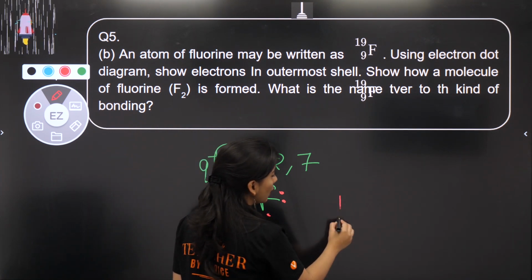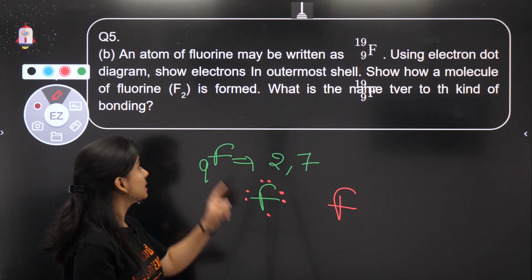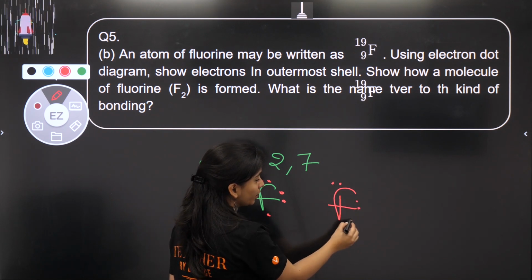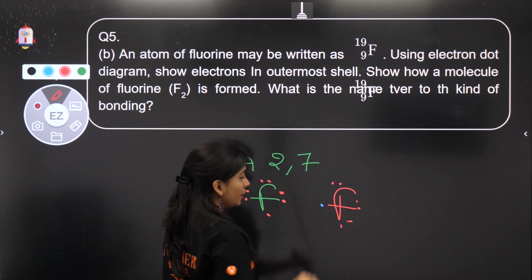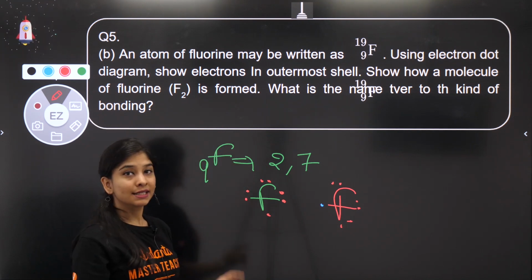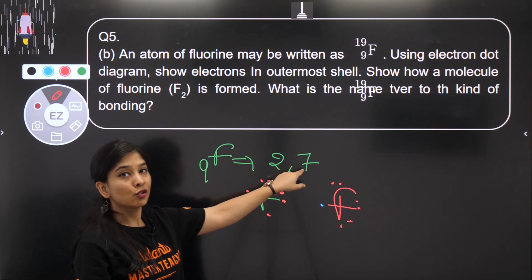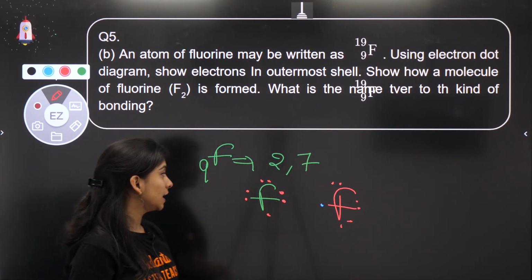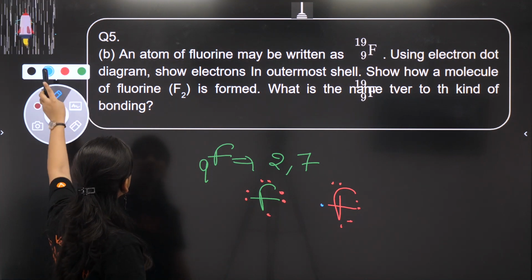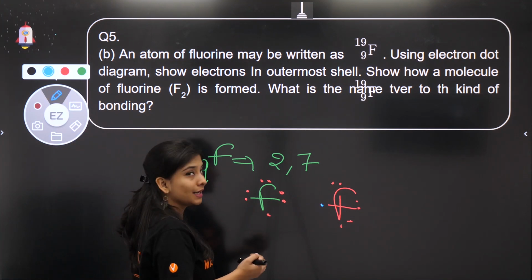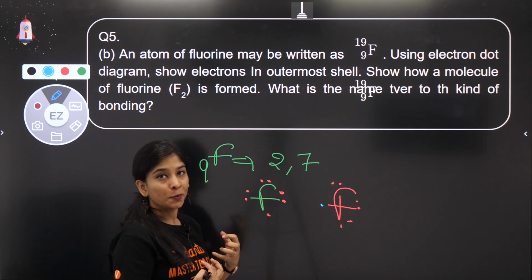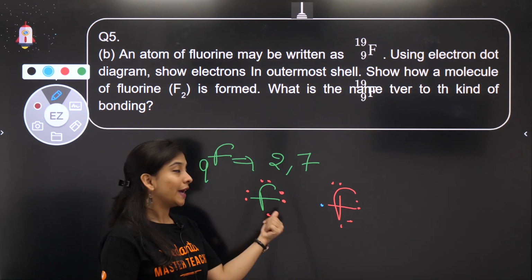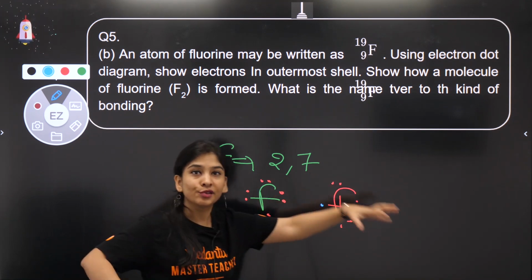Now they are saying show the bonding with another fluorine, how they are going to make F2. This one also has 1, 2, 3, 4, 5, 6, 7, right? Both have 7 valence electrons, both are non-metals. 7 electrons means they are non-metals; 5, 6, 7 valence electrons is the property of non-metals. What is going to happen? Both fluorines are non-metals, so complete transfer of electrons is not possible, because both believe in gaining electrons and nobody wants to give. If that is not possible, how can there be complete transfer of electrons?